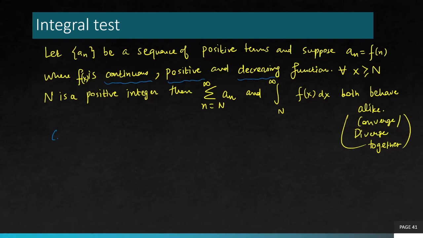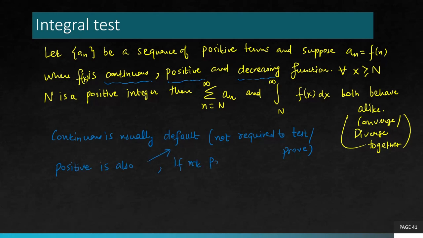So continuous, positive, and decreasing, these are the 3 conditions. Continuous will be by default satisfied. Usually we do not need to test the continuity because most of the functions are by default continuous. Positive is also by default satisfied, again no need to test it. If not positive, we can clearly identify it, then of course we'll use some other test. However, if you want to check the decreasing part, then for that you need to actually prove or test it explicitly whether the terms are forming a decreasing sequence or not. Because if that does not happen, then you cannot use this test, because that's one of the conditions.